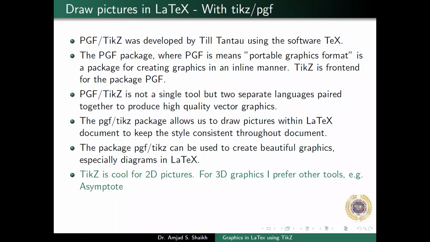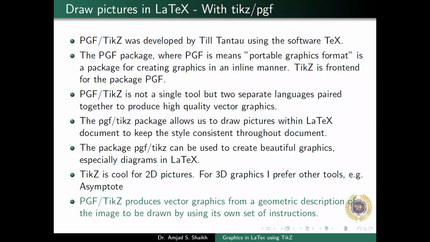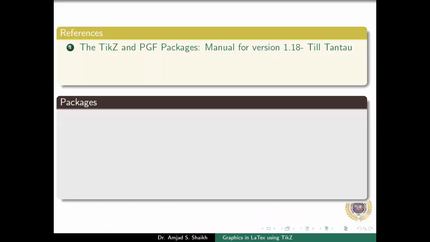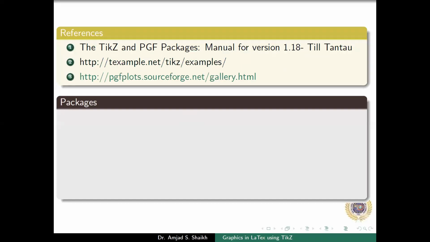The packages PGF and TikZ can be used to create beautiful graphics, especially diagrams, in LaTeX. TikZ is a tool for 2D pictures. For 3D graphics, I prefer another tool, for example, Asymptote. PGF or TikZ produces vector graphics from a geometric description, the image being drawn by using its own set of instructions. So let's see how it works, starting from the beginning. References: the TikZ and PGF packages manual for version 1.18. These are some of the references which I have used and one can use to access and explore more about drawing pictures or graphs in LaTeX.